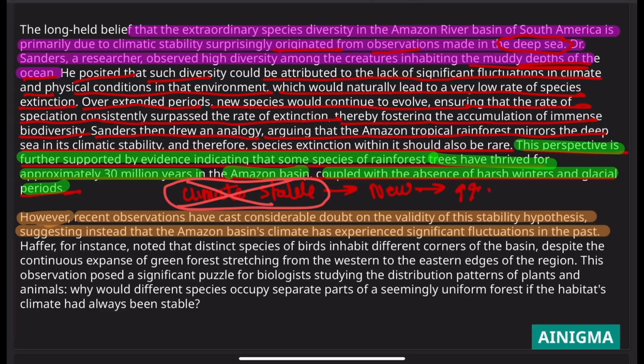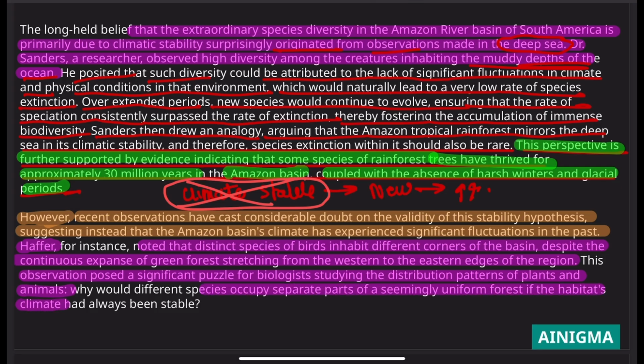Haffer, so there is a scientist, Haffer, for instance, noted that distinct species of birds inhabit different corners of the basin despite the continuous expanse of green forest stretching from the western to the eastern edges of the region. This observation posed a significant puzzle for biologists studying the distribution pattern of plants and animals. Why would different species occupy separate parts of a seemingly uniform forest if the habitat's climate had always been stable? So this is the main consideration that you have to understand. There is a scientist called Haffer.